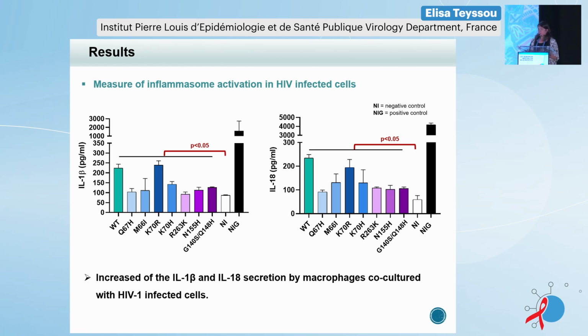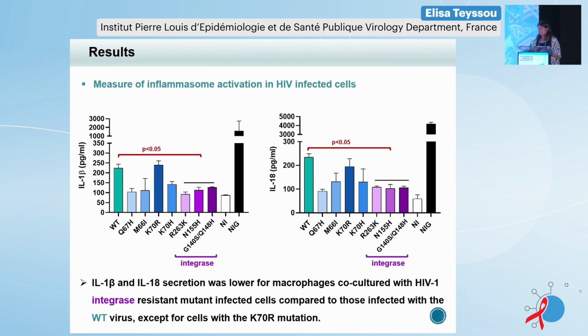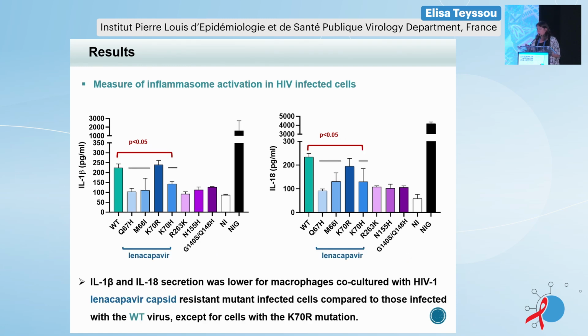And first, what we observe in color is that all the co-cultures with infected HIV-1 cells have a secretion increase for the two cytokines. More specifically, we observe that the cells infected with the wild-type virus seem to secrete more interleukin 1 beta and interleukin 18 compared, for example, to the integrase mutant viruses. And we have the same phenomenon for the cells infected with lenacapavir capsid resistance mutations, except for the mutation K70R, which seems to have the same secretion profile as the wild type.